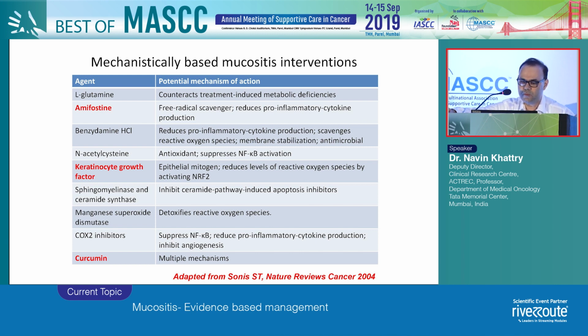That was used for mucositis way back, but it's no longer a promising agent used because of the side effects of amifostine. Keratinocyte growth factor is something which I will delve in a bit more, and that is because it is probably one of the most important agents to decrease the incidence of mucositis. And I will then talk some about curcumin, which is what we have done in our institute to see if